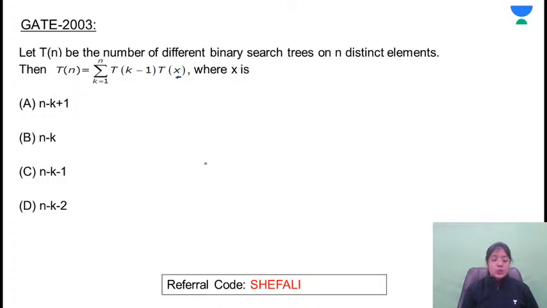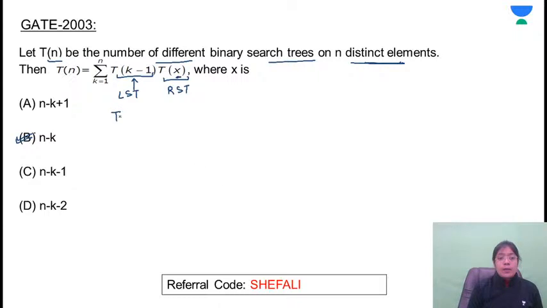Okay, Shweta has written one option. What about others? B. Very good. So yes, B is the correct answer. What they are saying, let Tn be the number of different binary search trees on n distinct elements. तो इस recurrence relation का मतलब क्या है? This is one subtree and this is another subtree. So this is representing the number of binary search trees in the left subtree, number of binary search trees in the right subtree. So how will you find this value?